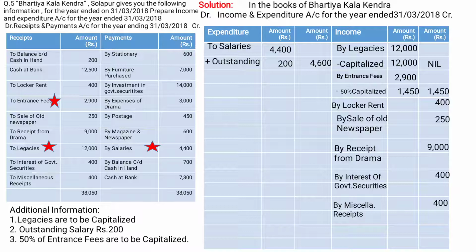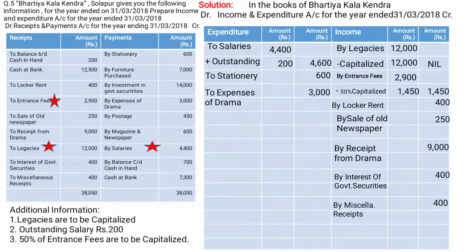Now come to the payment side. By stationery, it is an expenditure, so it will come to the expenditure side. To stationery, amount is 600. By furniture purchase, it is an asset. By investment in government securities, it is an asset. By expenses of drama, it will come to the expenditure side. So to expenses of drama, amount is 3,000.